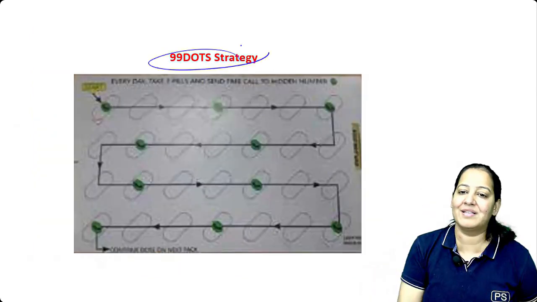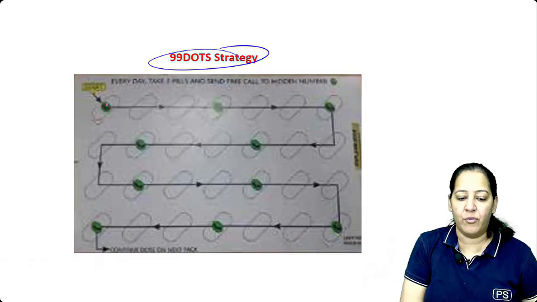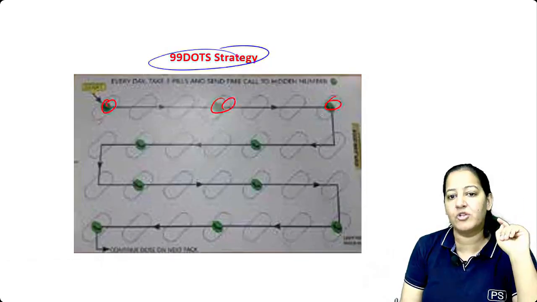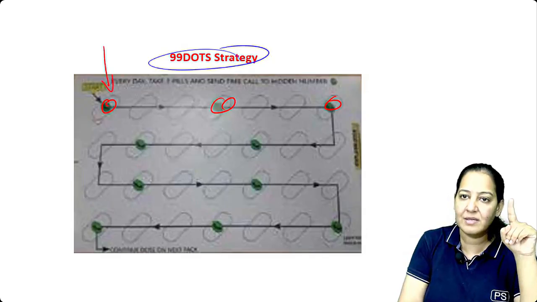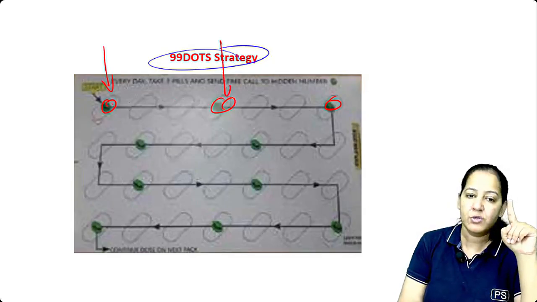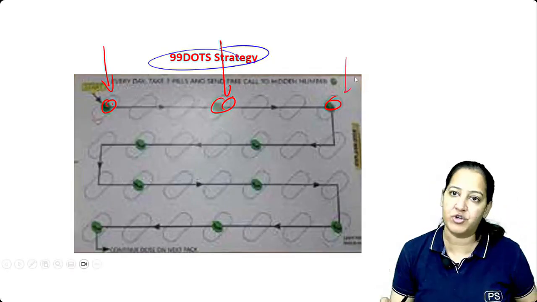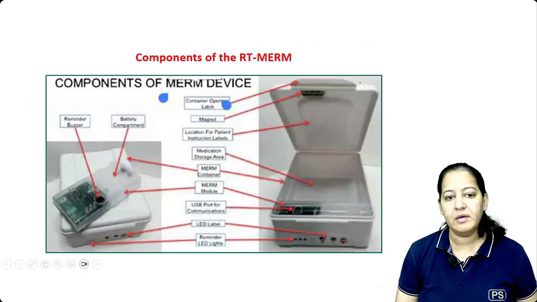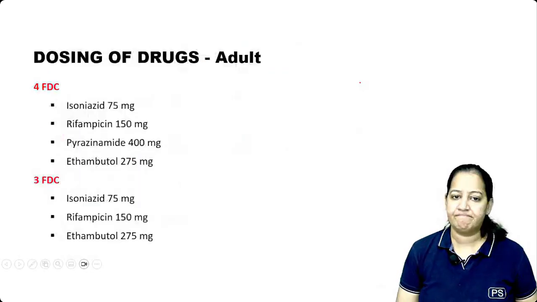You can see this is the 99 dots strategy. You can see the phone numbers. This is having a phone number, this one. So on that particular day only the call should come. It is not necessary that on the first day you call here, on the second day here. So on day 1, on day 4, like that only the call should come. So we assume that the doses in between have also been taken. The missed call should be there. So that's the only thing, right.